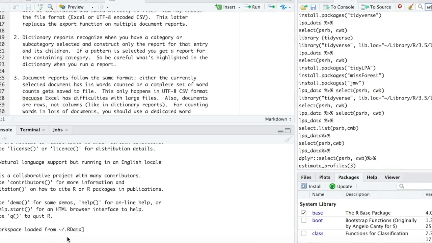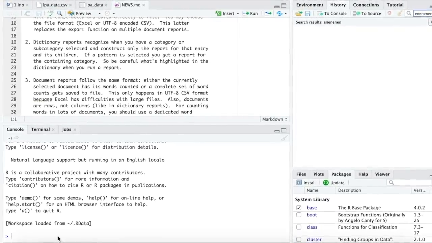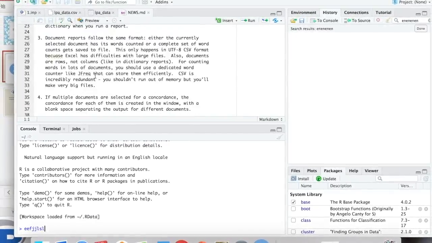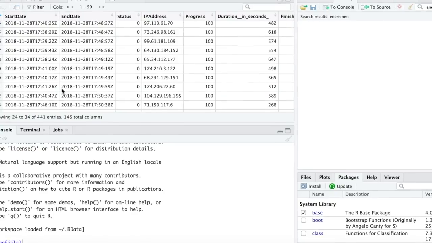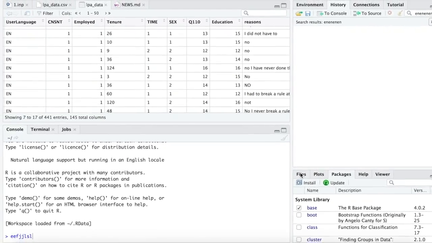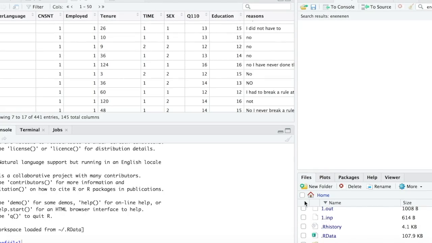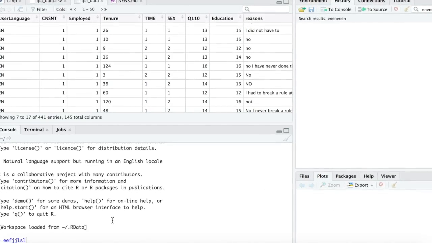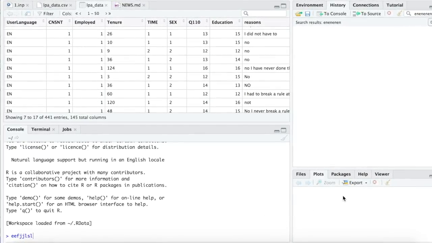In this window, you can enter the R language. So I just randomly enter something. And in this window, you can see your data just like this. And here, under files, you can open some documents or your data through here, and plots. If we enter code here, we can draw some plots of your data, and the plot result will be shown there.